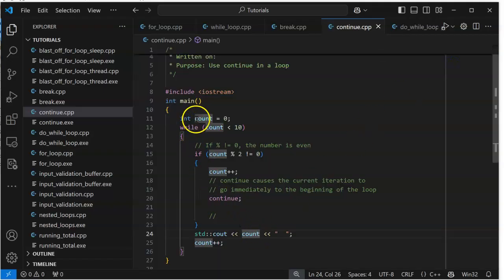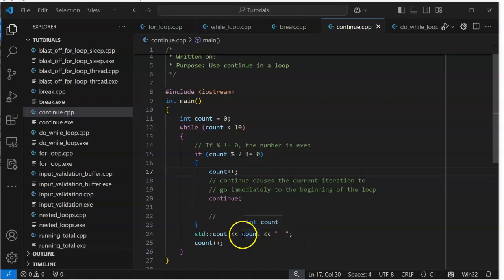So what happens is the count starts at 0. If the count modulus 2 is not equal to 0, we add to our count, and we continue through the loop. Right? Continue means that we keep going. However, if this doesn't test right, well, we print out a space.